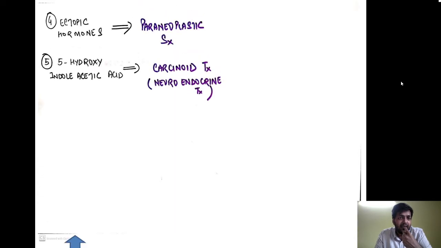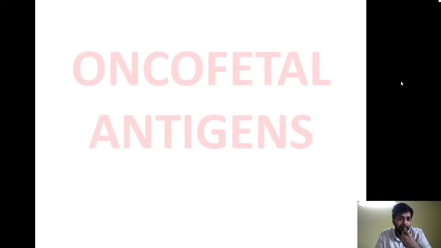Next, we have the ectopic hormones, which are released during paraneoplastic syndrome, the details of which we are going to see in the next lecture, because the topic of the next lecture will be paraneoplastic syndrome. What the different paraneoplastic syndromes are will be seen in the next video. And lastly, we have 5-hydroxyindole acetic acid, which is basically used as a marker for carcinoid tumor, which is an old term for the neuroendocrine tumor.